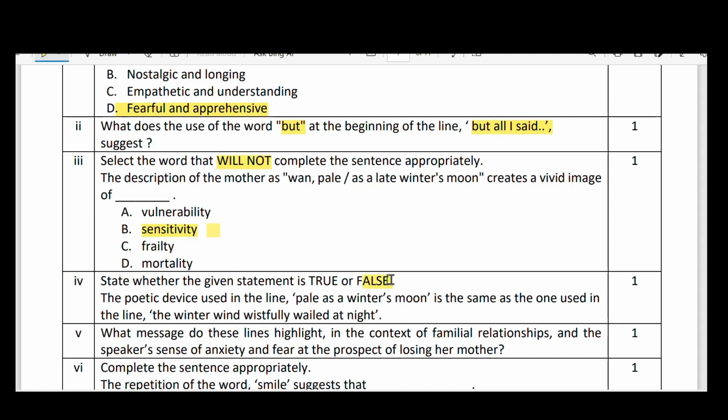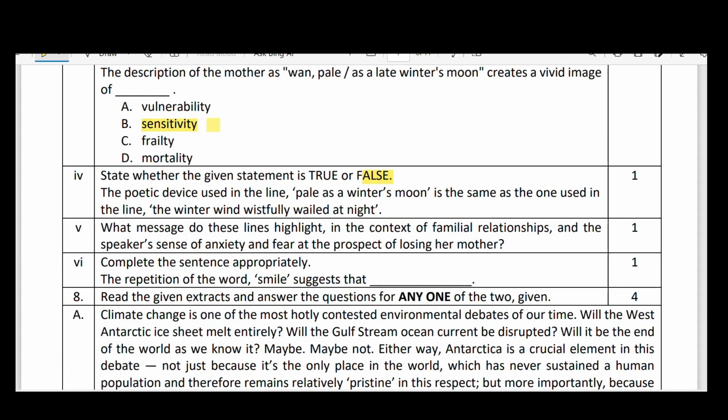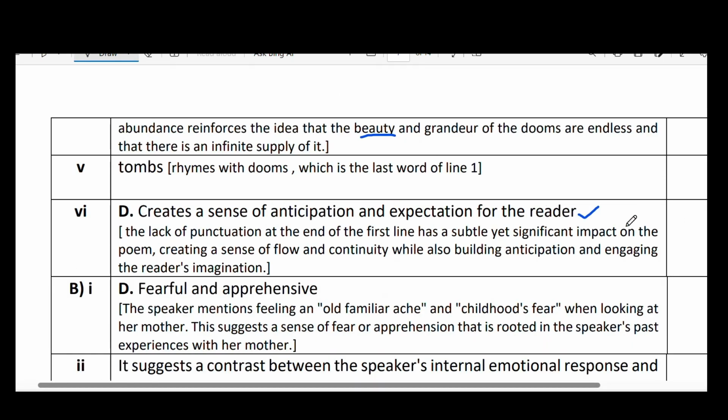Our answer is false. And next, the fifth bit: what message do these lines highlight in the context of familial relationships and the speaker's sense of anxiety and fear at the prospect of losing her mother? Here, especially, in what way we have to respect our family relations, and how we take care of them. This is the answer you must write. Let us go to the answer key here because it is descriptive.